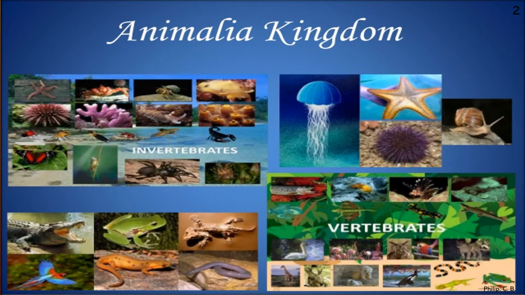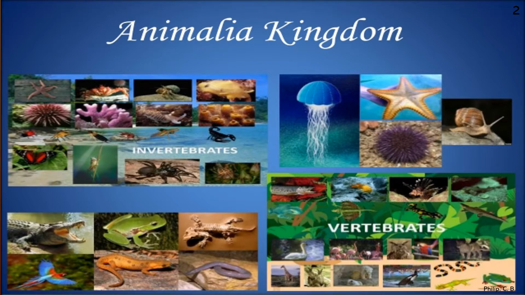Here I just put a general image of kingdom Animalia, where you can see towards the left it is invertebrates. You can see again different species of invertebrates or non-chordates, starfish or sponges, or different species coming under invertebrates. Again towards the right we can see some more species of jellyfish, starfish, sea urchin, snail, etc. And in the lower part you can see vertebrates, again different images right from frog, crocodile, lizards, etc. So this gives an idea of different species present in kingdom Animalia.